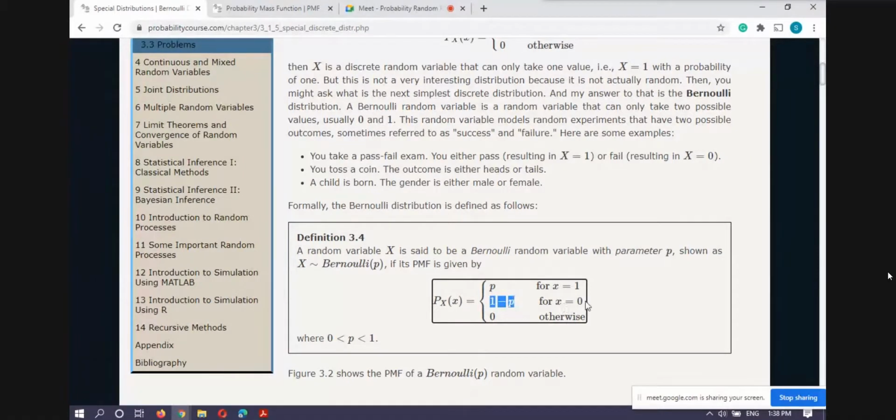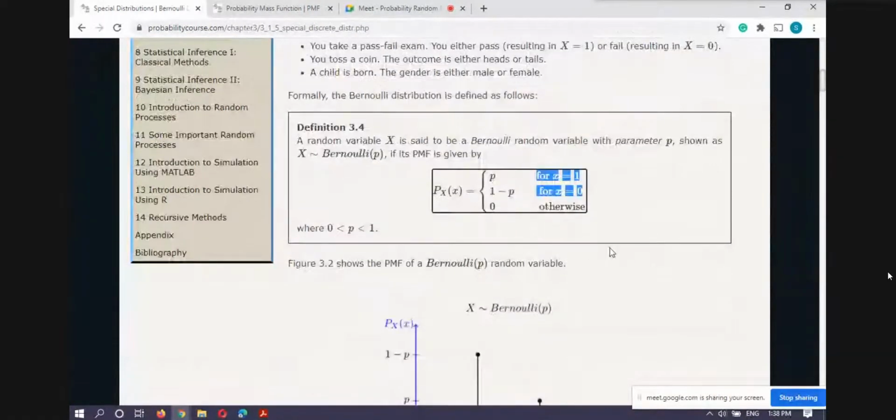If you write only the first two lines of this expression, then your answer is also correct, because the other values are not taken by the random variable x. Sometimes the author writes it explicitly, but in Bernoulli we generally have these two values, and for these two values we discuss the probability of success and failure, and we are not bothering about other values of x. So in most authors you will find p and 1 minus p. The third line you will not find. So you have to remember this definition.